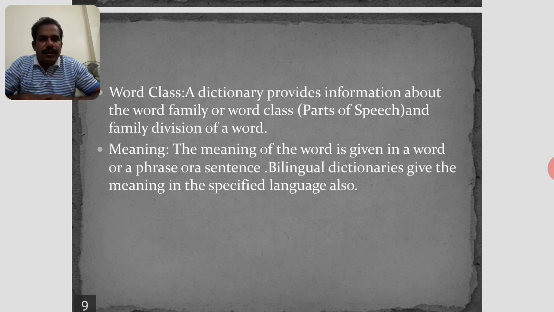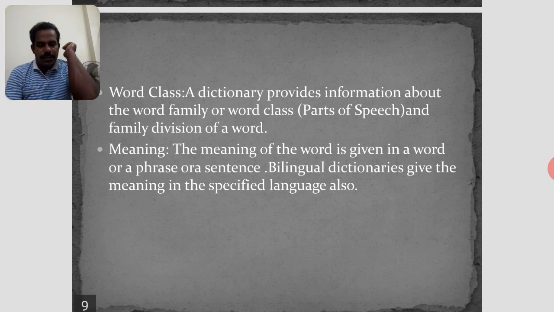Bilingual dictionaries give the meaning in the specified language also. For example, here one example is talent. Talent means natural power to do something well. The word talent means the natural power of doing some task well. Preview, for example: a view of a film is called a preview. This is the way you have to remember it.